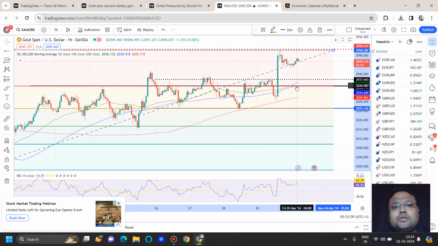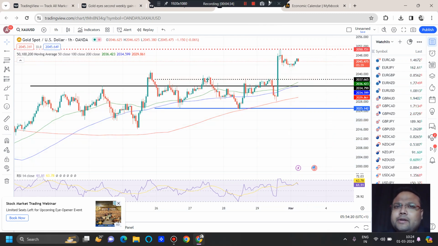So we are also looking at the first Fibo level of 23.6% retracement level. We can see around 2035 we have the Fibo as well as the moving averages, dynamic support. So during the day, if market drops, we can definitely expect a bounce around this area as well.